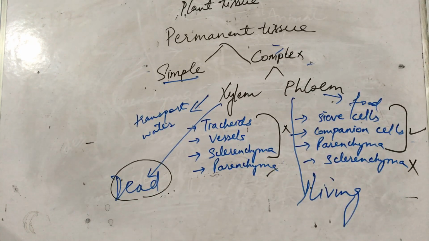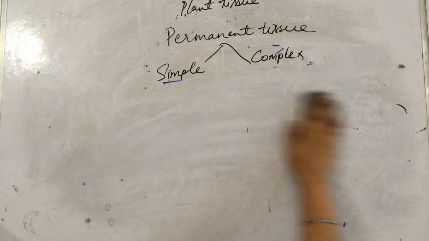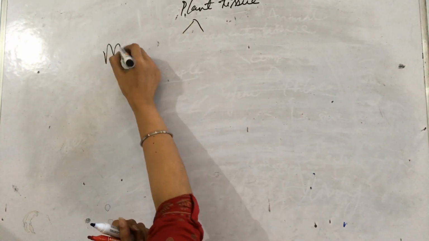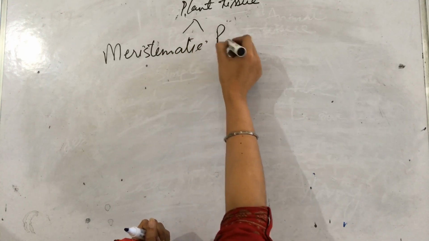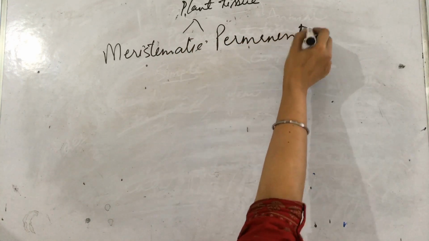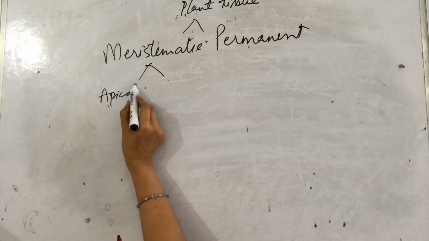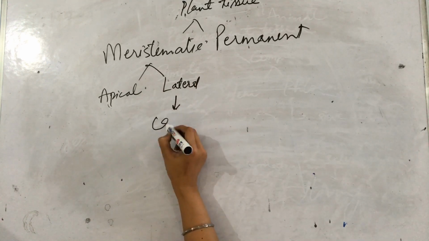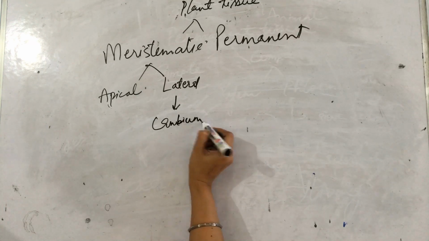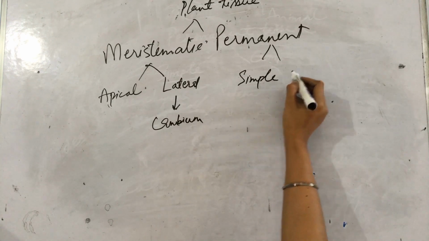So this is a little bit of plant tissue. Coming back to the summary, plant tissue is of two types. Number one is meristematic, another one is permanent tissue. Meristematic is of two types, apical meristem and lateral meristem. Remember what it is also known as? Cambium.